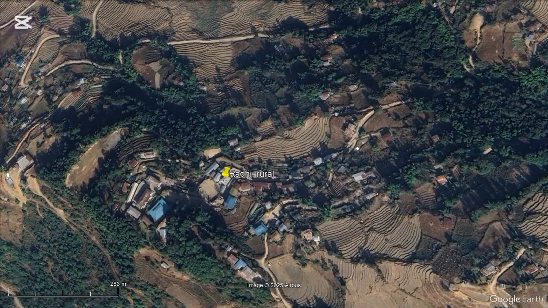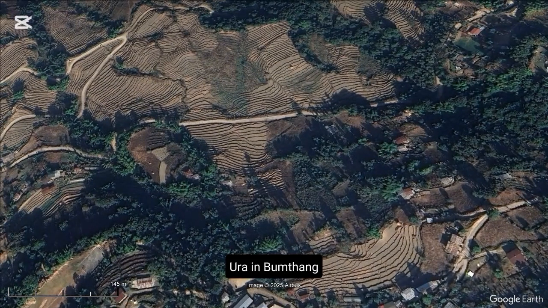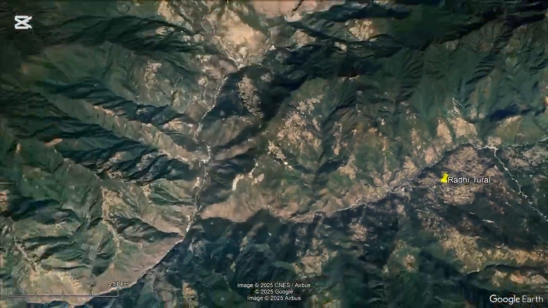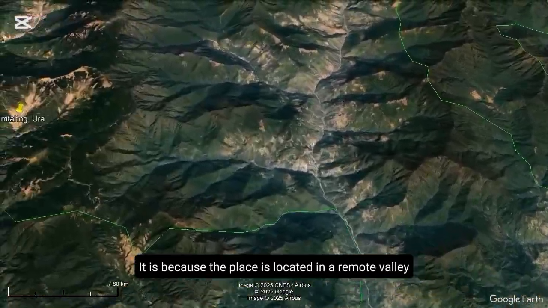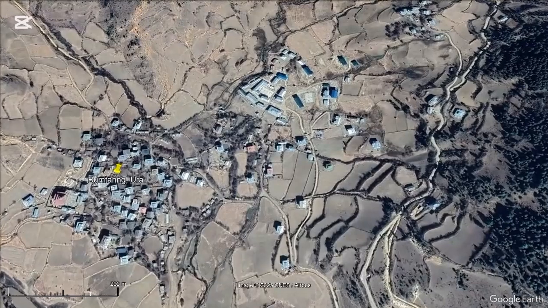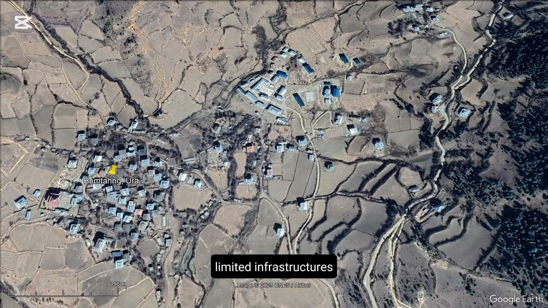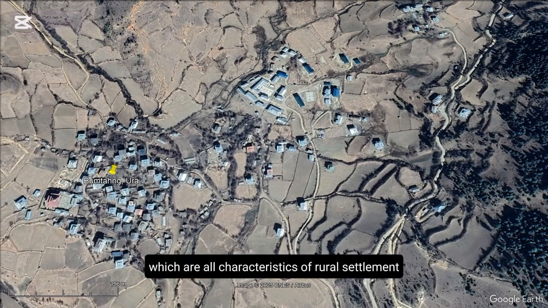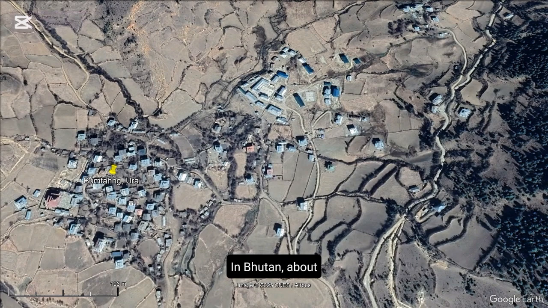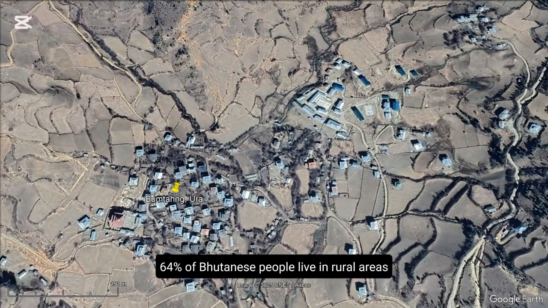It is mostly covered with terrace fields. Now another example could be Ura in Bumthang. It is located in a remote valley where most people depend on farming and yak herding. Here, the settlement has traditional houses, limited infrastructure, and close connection to natural resources, which are all characteristics of rural settlement, as you all can see here. And in Bhutan, about 64% of Bhutanese people live in rural areas.